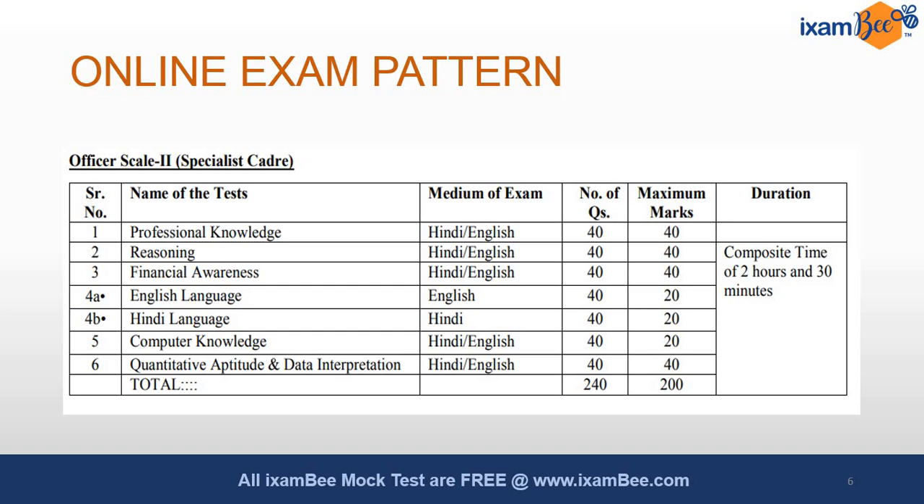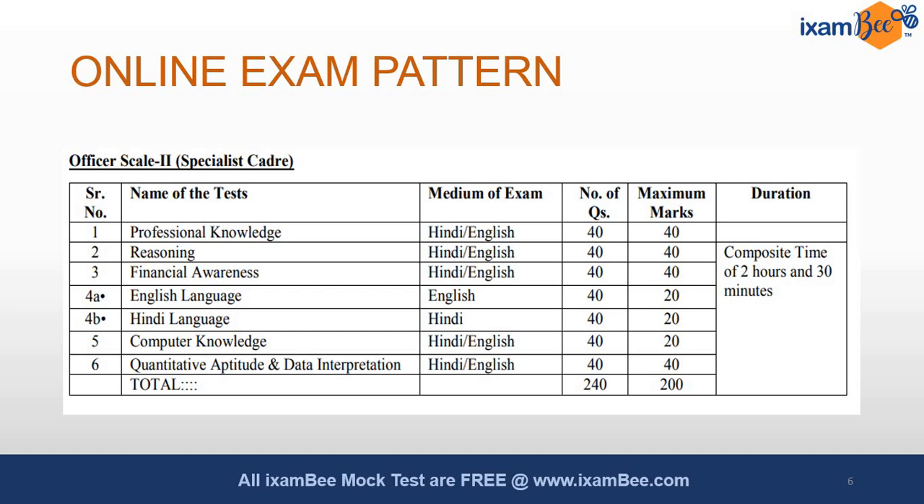Here the professional knowledge will have 40 questions accounting for 40 marks. So one question, 1 mark, you can easily calculate it, and these will be from your background only. So when you appear for the information technology branch, you will get questions related to that field only. After that, you have 2 languages to choose from, English language and Hindi language. As you can see, the total is 200.